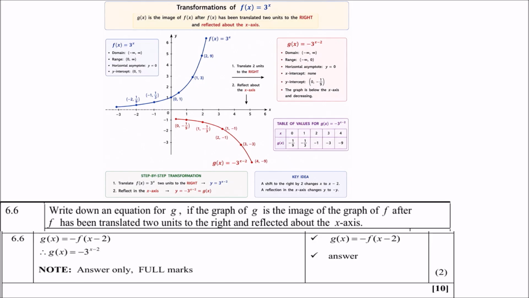2 units to the right, that explains why we say in brackets x minus 2. Remember, opposite direction, opposite sign. And of course, reflected about the x-axis, you put a negative in front of f. And that gives you then -3 to the power x minus 2. If you have a look at that drawing, it also explains you exactly how the blue graph was translated to the red graph. Not that easy, I know.